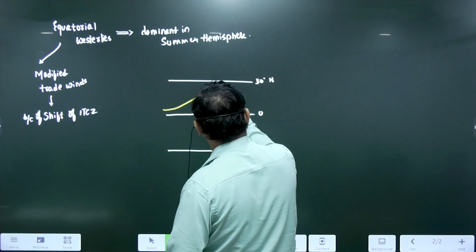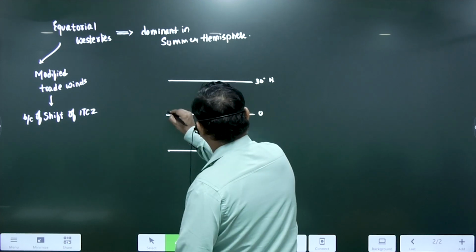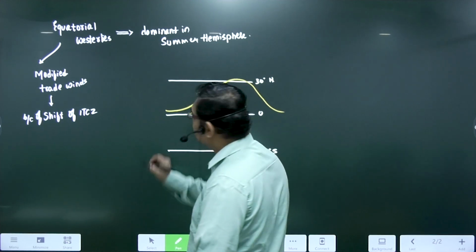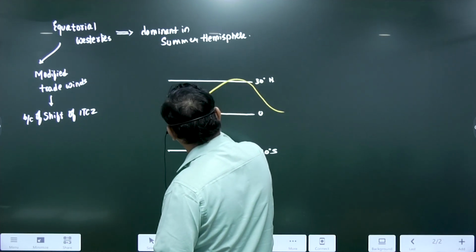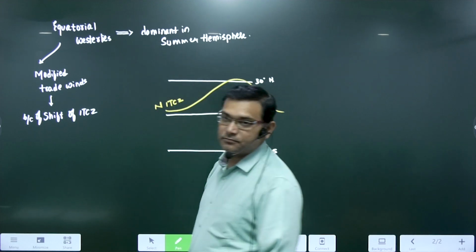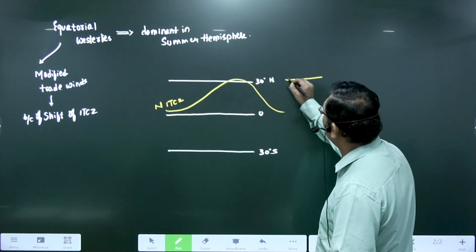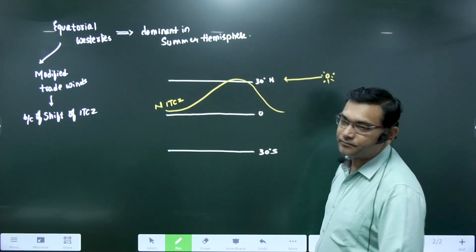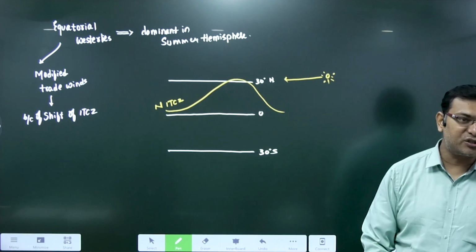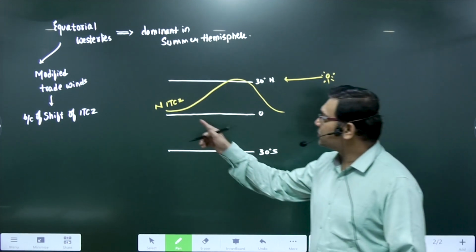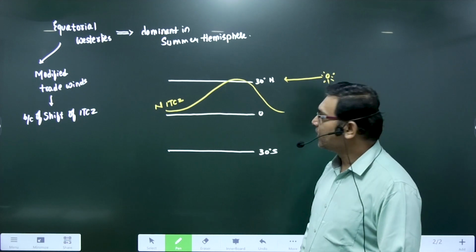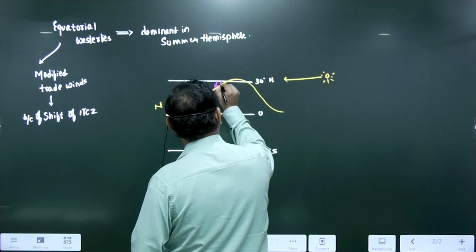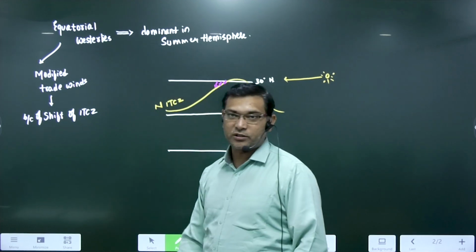This is your north hemisphere and this is your ITCZ. Can I say this is my north ITCZ? When the sun is vertical over the Tropic of Cancer, can I say the ITCZ also shifts towards the north? Right? So this is my ITCZ now. Now, the winds which are blowing, these are my northeast trade winds.